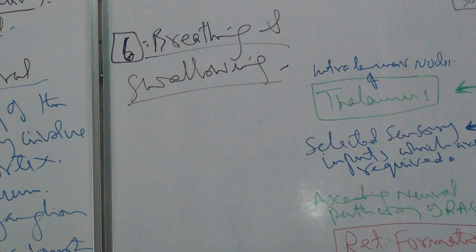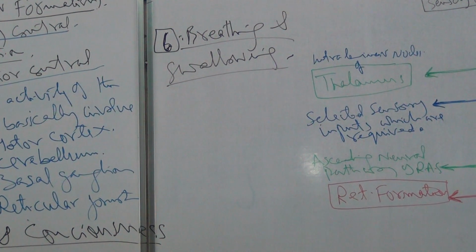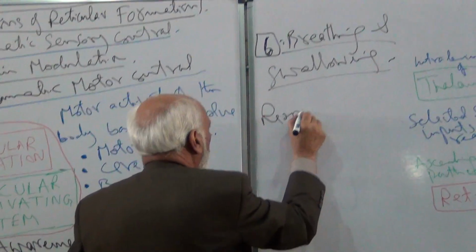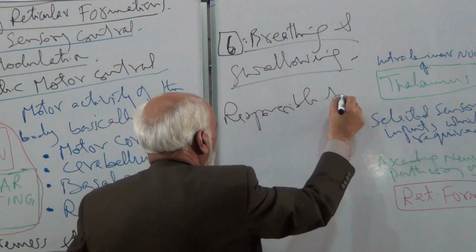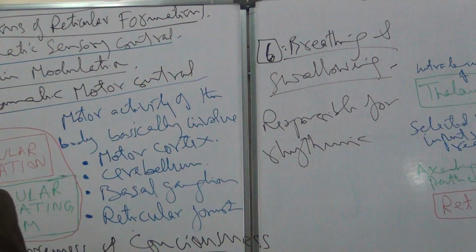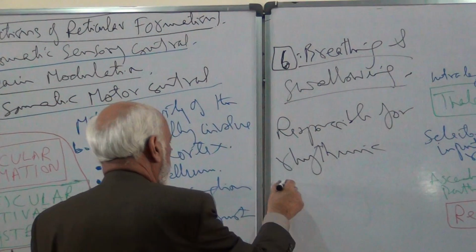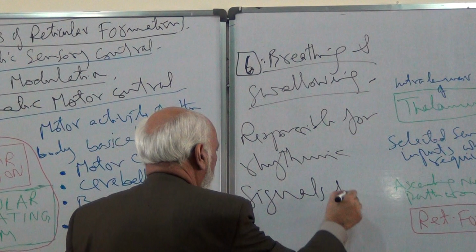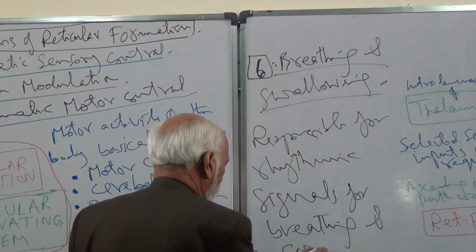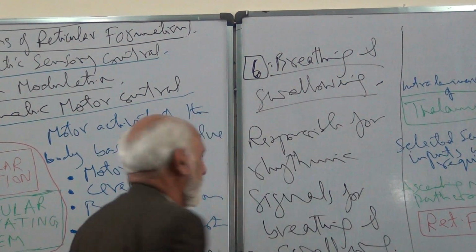It controls the pattern generators associated with the medulla that are responsible for the rhythmic signals for breathing and swallowing. Another very important function.